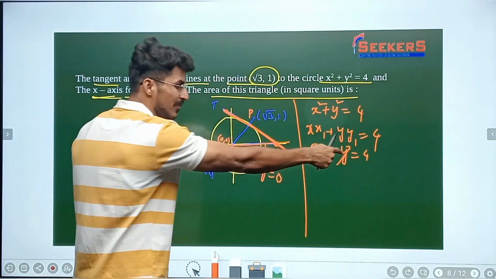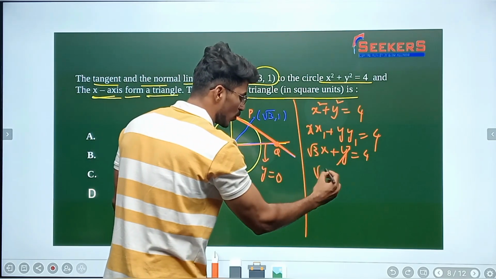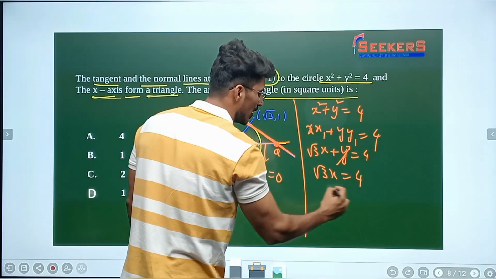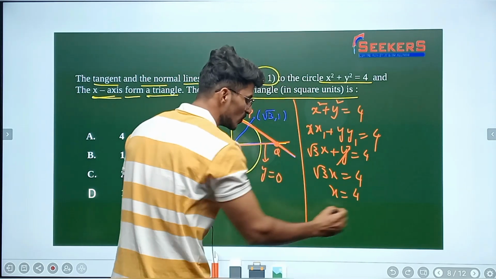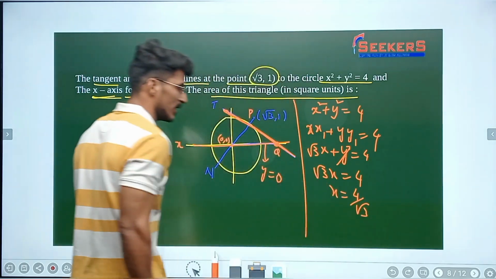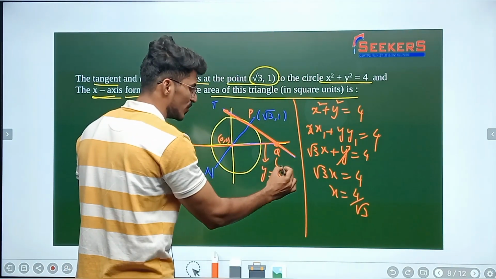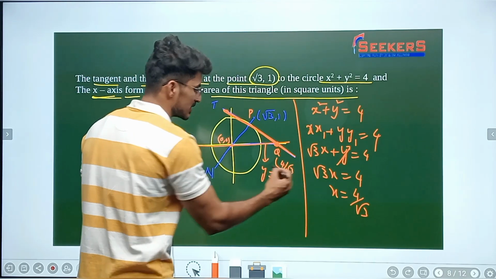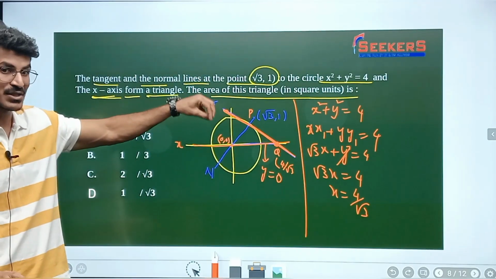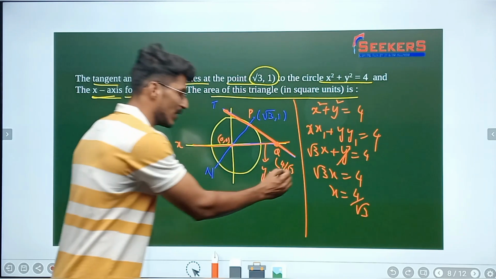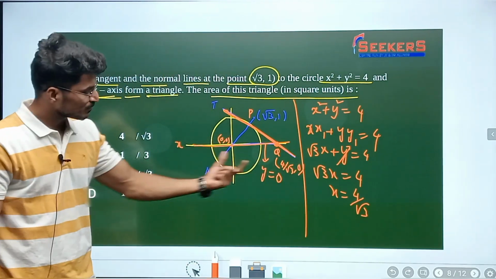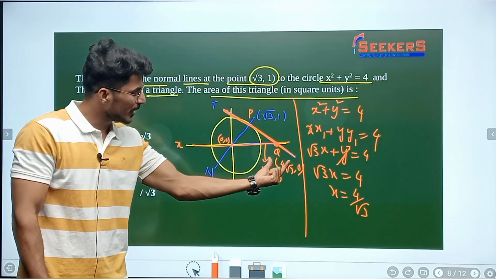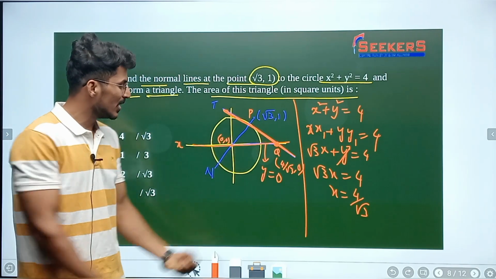So substituting y equal to 0 over here, what I'm going to get is root 3x equal to 4, and x is going to be 4 by root 3. So the x coordinate of Q is 4 by root 3. Since that point is lying on the x-axis, the y coordinate is going to be 0. Now I have the point Q, I already have point P, and I have the center here.